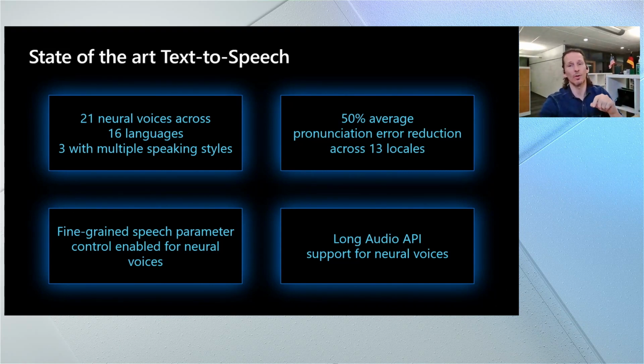And we've also reduced pronunciation errors here by an average of 50% across 13 locales. 11 of our neural voices can also now be used in a bilingual context, which is really kind of cool, especially for people who are bilingual like me. Then our long-form audio API now supports neural voices as well, so that you can create audiobooks like I showed you. And those are some of the high-level updates that we've got.